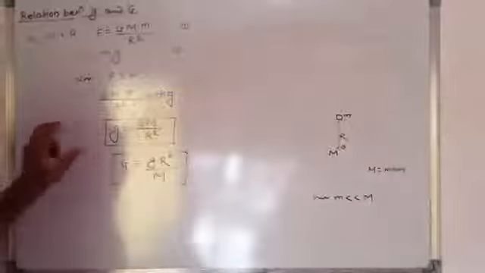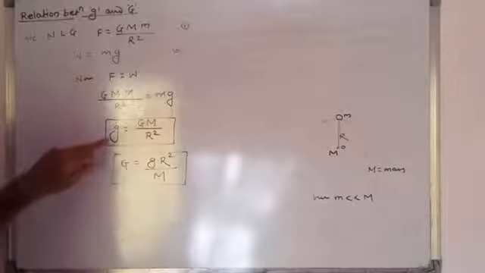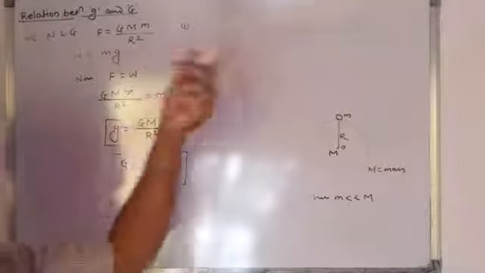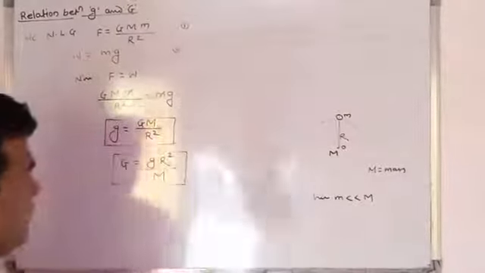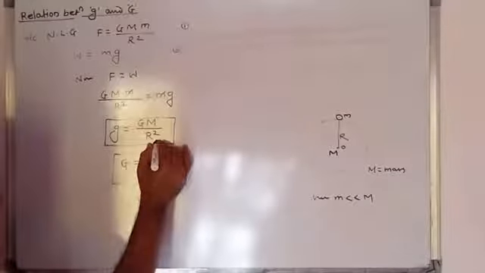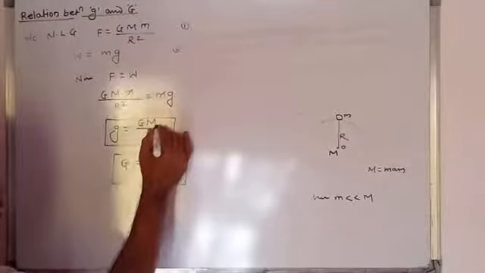Using this formula we can determine the acceleration due to gravity at any place, on the surface of any planet, depending on the radius and mass of that planet.